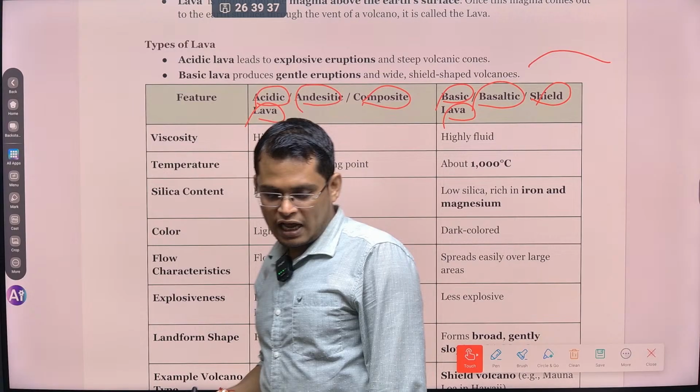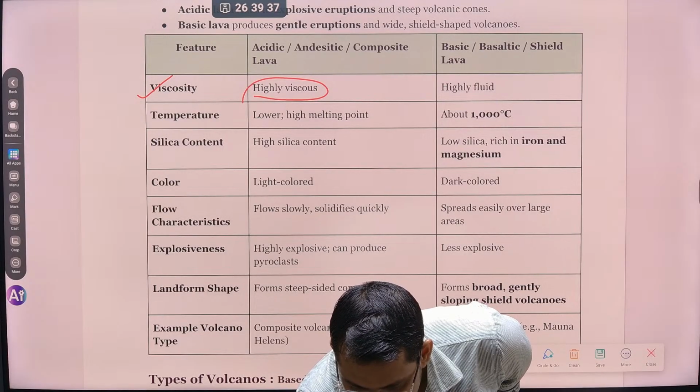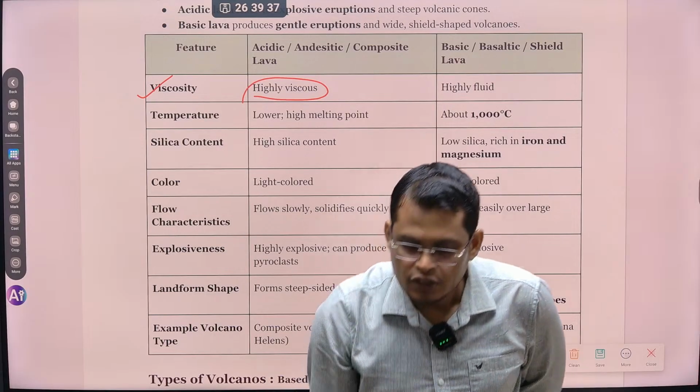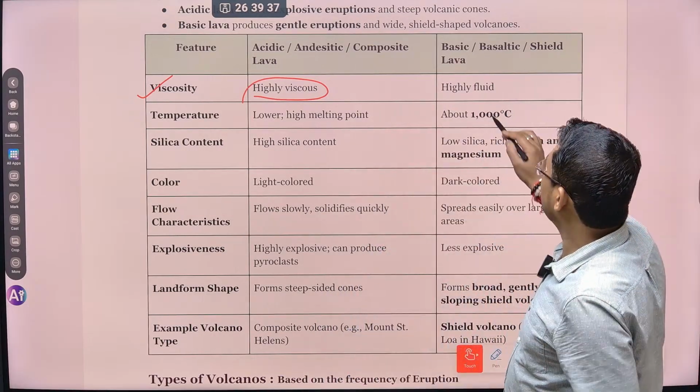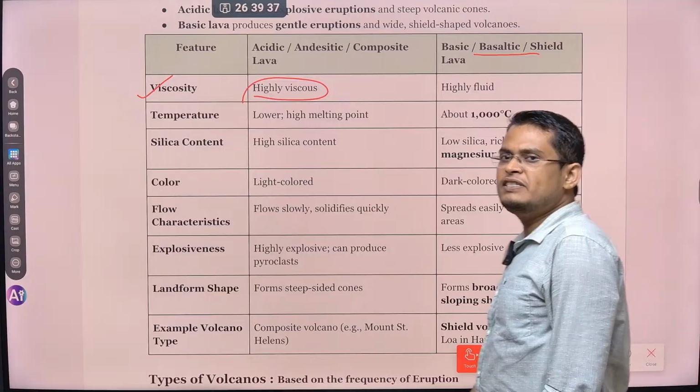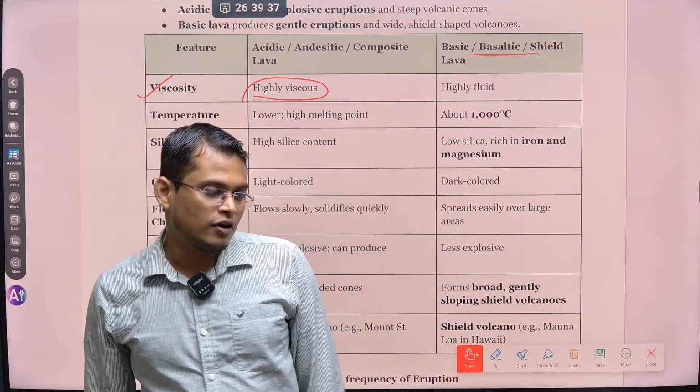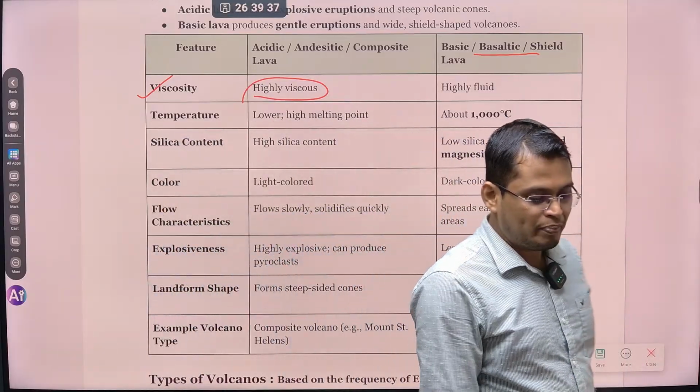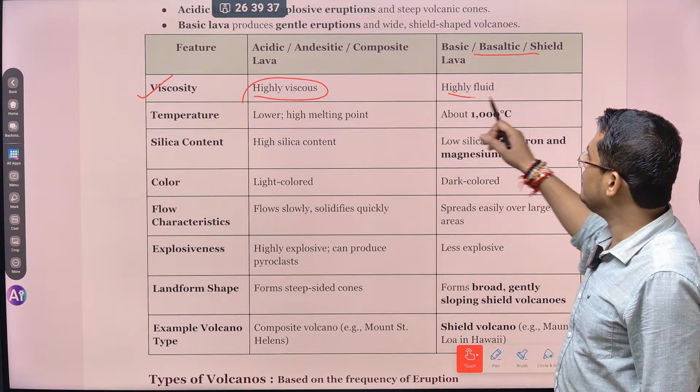So let's discuss one by one their difference. So first one is about the viscosity. Obviously if it is acidic, high silica content, it cannot flow a large distance. It is like a waxy material. ये क्या होगा, आपका waxy material बनेगा. ठीक है. So waxy, and here, if it is basic, it's having a lot of metallic minerals. Whenever it is having a lot of metallic minerals, definitely it will be highly fluid.